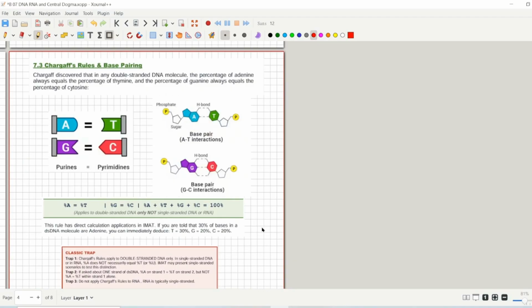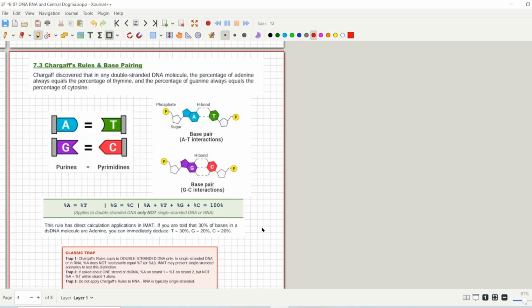So Chargaff's rule has been really important before MUR era, like before 2023. This rule was really important. Like every year there was a question from this specific rule, but for 2 years, from 2024 2025, there has been no question from this topic. But I think this topic is still really important, because in future, like in next years, there might be some questions from this topic too. So you have to understand this concept by heart, because it's not that even hard, right? What does it even say?